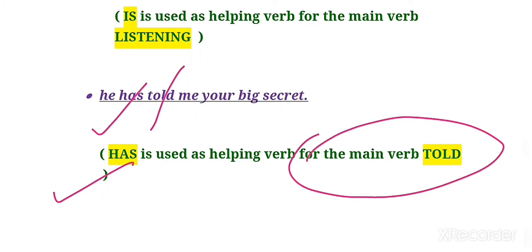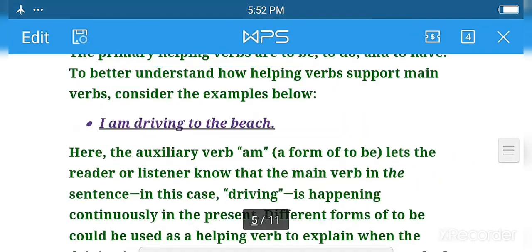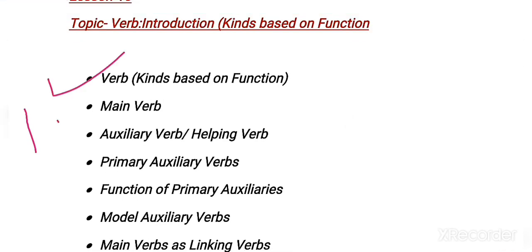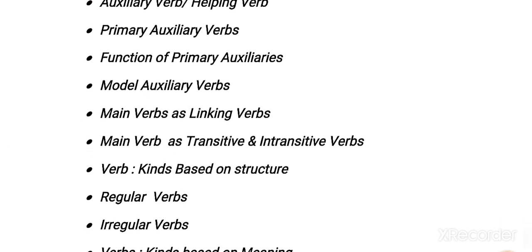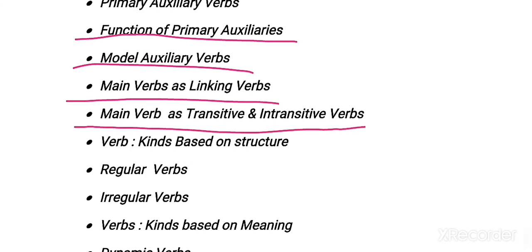Clear? So children, in this way I hope that you have a clear idea of identifying helping verb and main verb in a sentence. So in this way we have completed the definition of a verb, then main verb, auxiliary verb, and again primary auxiliary verb. So children, as this video will be bigger, for today we are going to finish here. In the next class we will be talking on the next topic, in which we will cover function of primary verb, then modal auxiliary, main verb as a linking verb, main verb used as a transitive and intransitive verb.